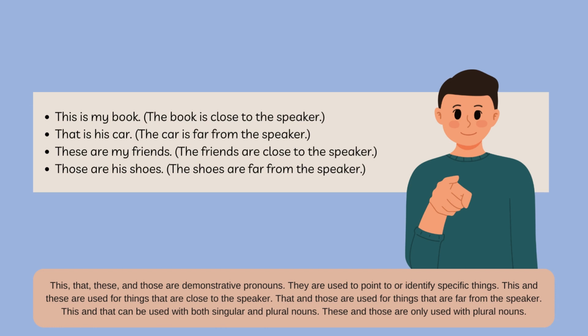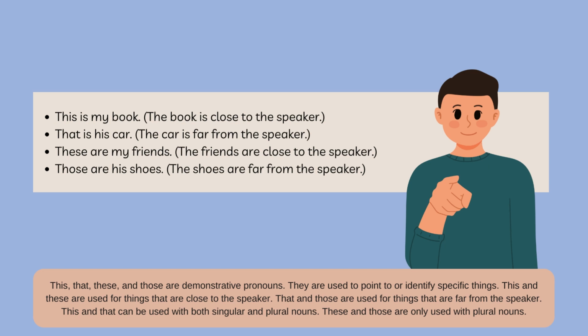This, that, these, and those are demonstrative pronouns. They are used to point to or identify specific things. This and these are used for things that are close to the speaker. That and those are used for things that are far from the speaker. This and that can be used with both singular and plural nouns. These and those are only used with plural nouns.